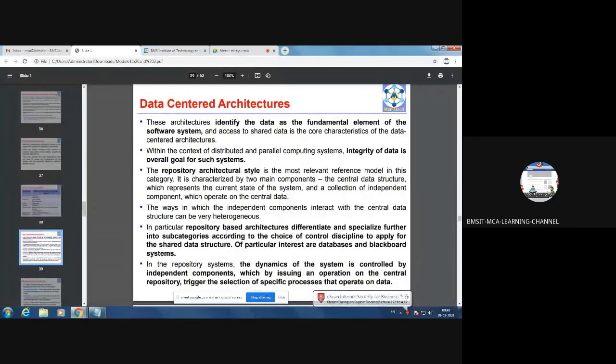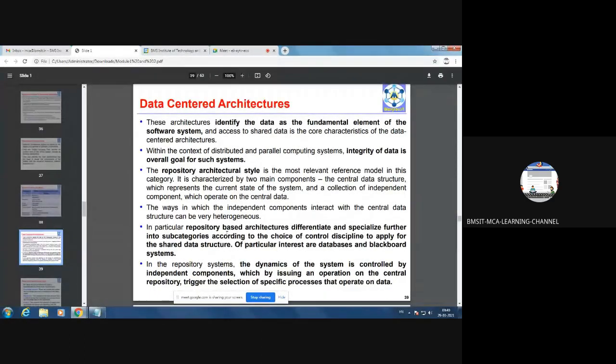So when you execute a transaction, the update has to be synchronized such that the data is updated consistently across all the data centers, so that you can achieve data integrity. That means when you access data from any of the data centers, you will get the appropriate results. That means the data is integrated.